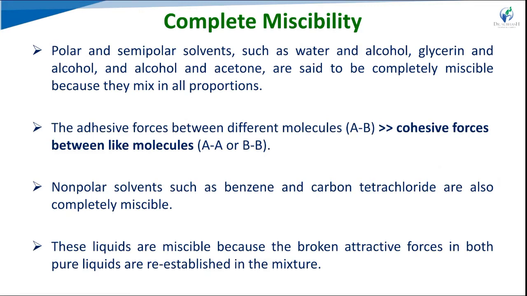So they are completely miscible. Non-polar solvents such as benzene and carbon tetrachloride are also completely miscible, non-polar solutes in non-polar solvents. These liquids are miscible because the broken attractive forces in both pure liquids are re-established in the mixture.